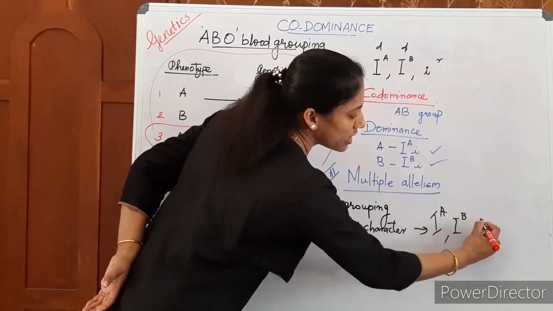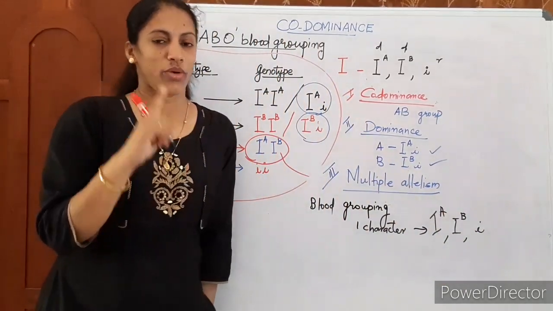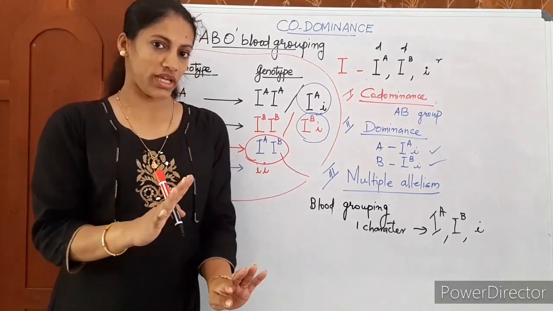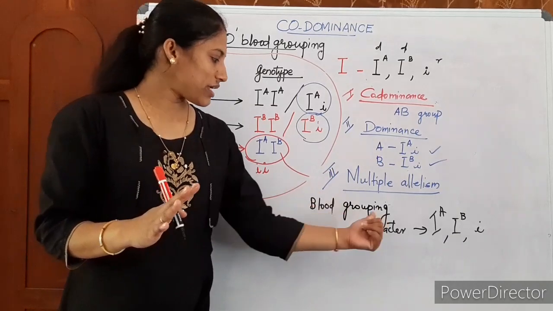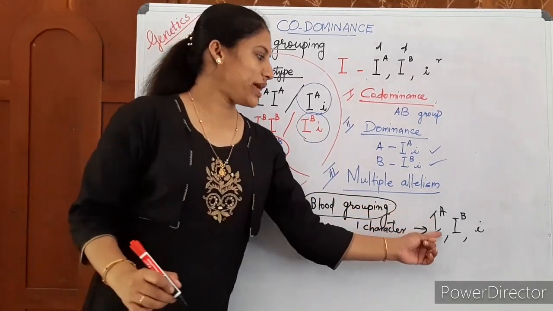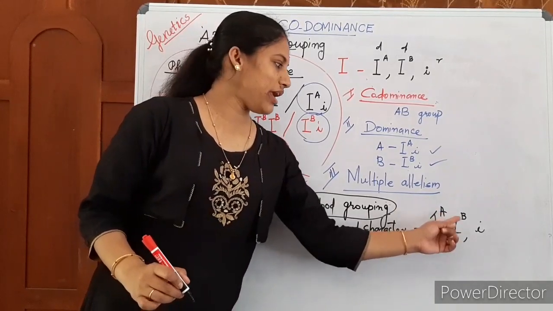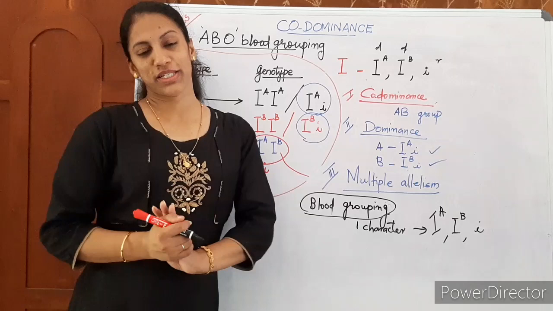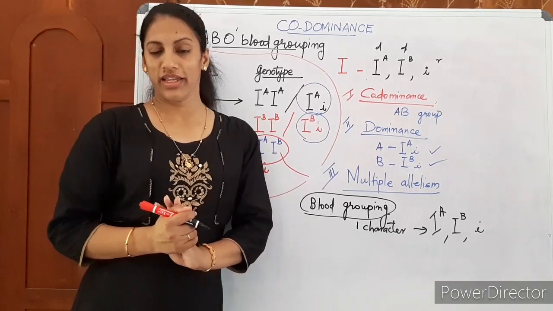Two alleles controlling one character is common. One gene has 2 alleles, and one gene controls one character is the common case. Here, one character, human blood grouping, is controlled by 3 alleles, IA, IB and i. So human blood grouping is an example of multiple allelism.